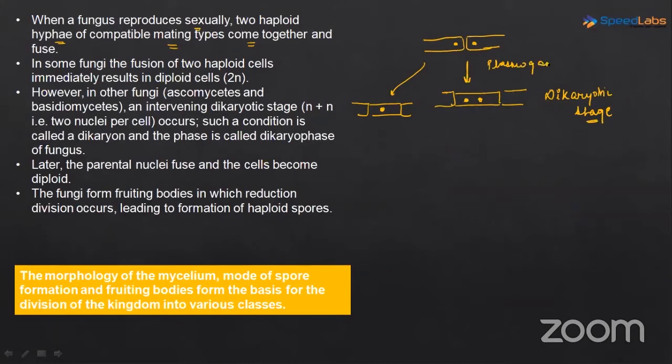After plasmogamy, in some fungi the nuclei will fuse directly, and karyogamy will happen. But in some fungi, these two nuclei persist separately for a while, and this stage is called the dikaryotic stage. See, this is n. I am representing the number of chromosomes as n. So here it is n, and in the other hypha it is n. In the dikaryotic stage, they exist like this.